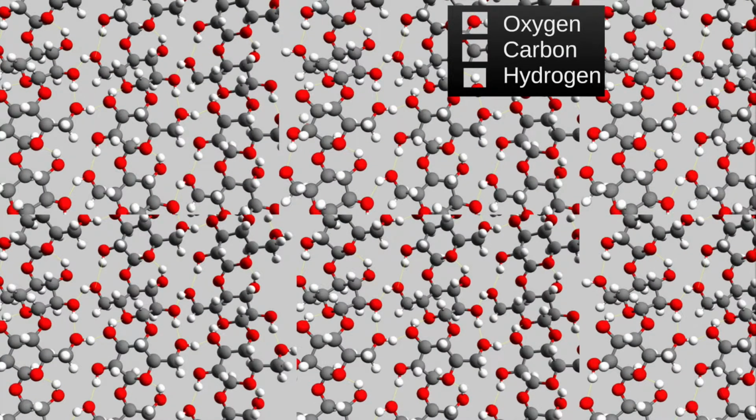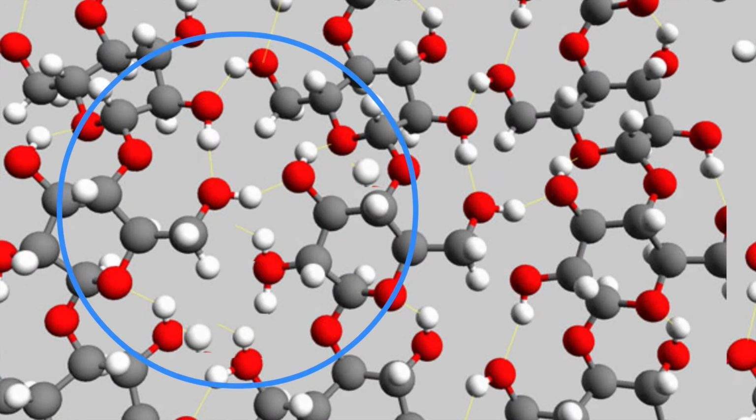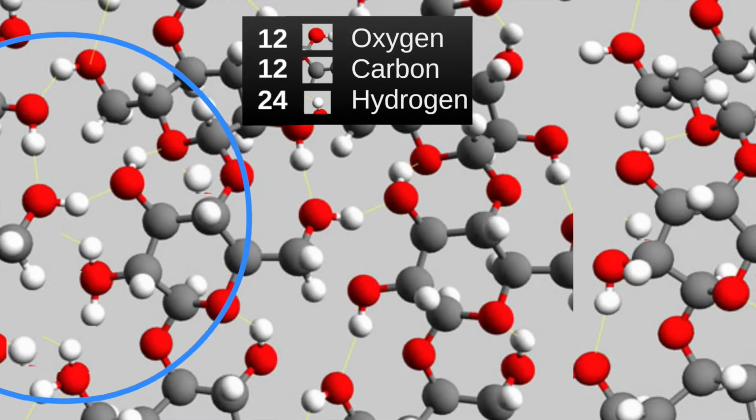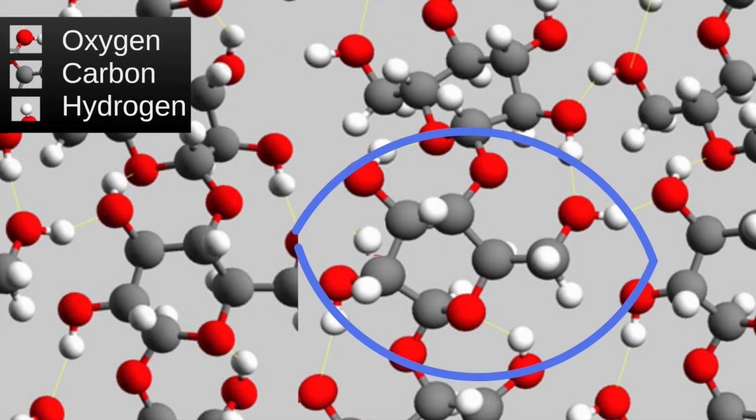These are the atoms that make up a piece of wood, which you learned in Lesson 5 are oxygen, carbon, and hydrogen, and they form in a certain structure or pattern. Let's choose one tiny section of the wood and count the atoms. Inside the circle, you would find 12 oxygens, 12 carbons, and approximately 24 hydrogens. So this gives us one example of how many oxygens and carbons there are compared to how many hydrogens there are. If we take a look at any other section of wood, we should find the exact same pattern, or the exact same ratios. Let's see.